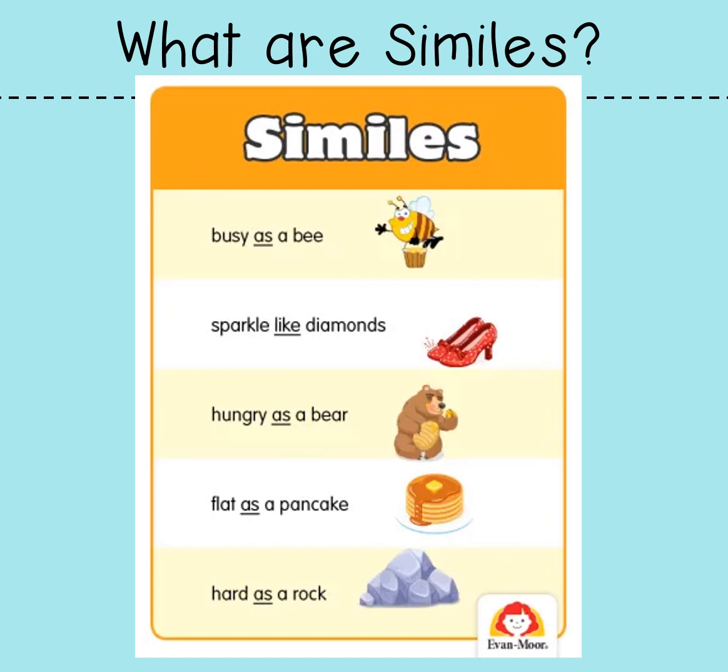Here are some other similes that we see used a lot. Busy as a bee. Miss Fowler is busy as a bee as she gets her lesson plans together. So it's comparing Miss Fowler to a bee, saying they're both busy. But it's only a simile if it has the word like or as. And there it does. It has as.